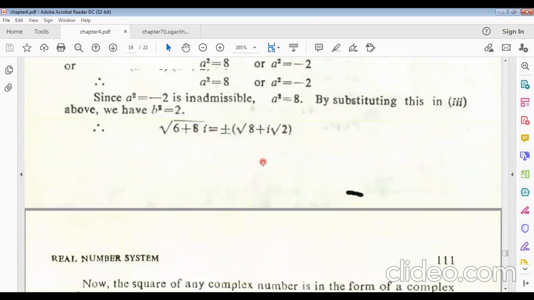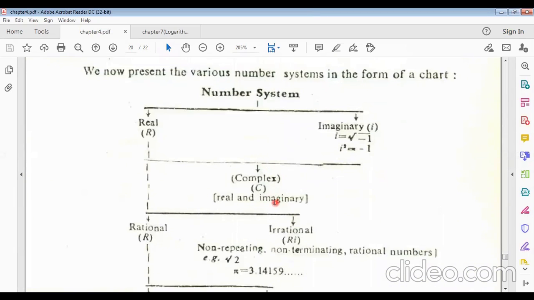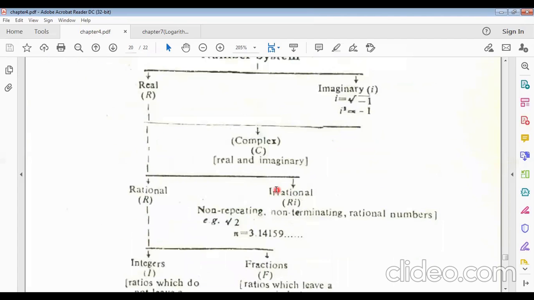Root 8 plus I root 2. Now the number system we have studied in this lecture. First of all, number systems are divided into two parts, real numbers and imaginary numbers. A real number can be represented as R, and the imaginary number I equals root over minus 1. That means I square equals minus 1. This is the unit imaginary number, remember. This is also categorized as a complex number, where both real and imaginary parts are present.